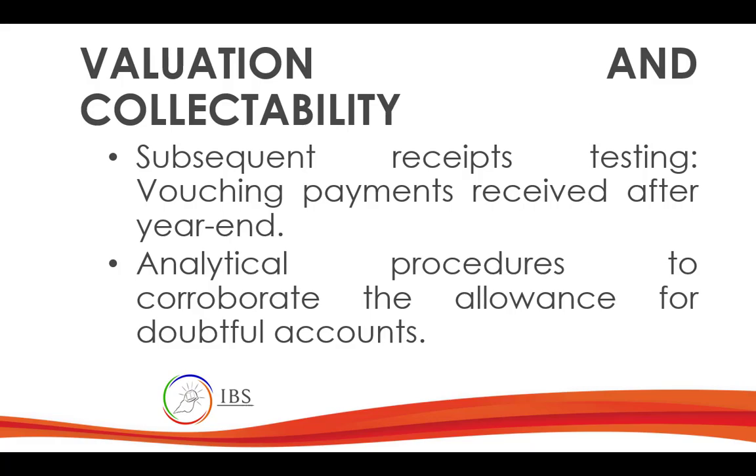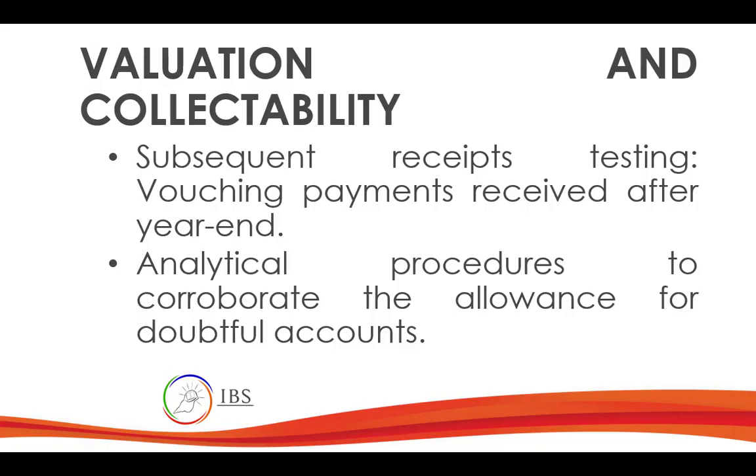Why? What's the journal entry for uncollectible accounts using the allowance method? Debit, bad debts expense, correct? And then credit, allowance for doubtful debts. Sometimes they call it uncollectible accounts expense. Sorry, allowance for uncollectible accounts.